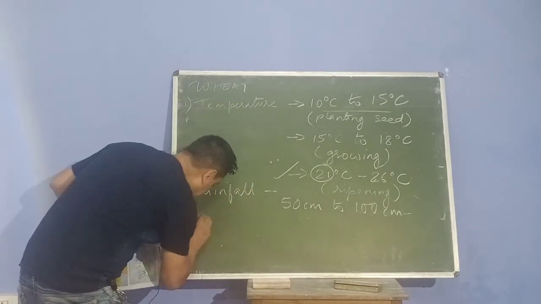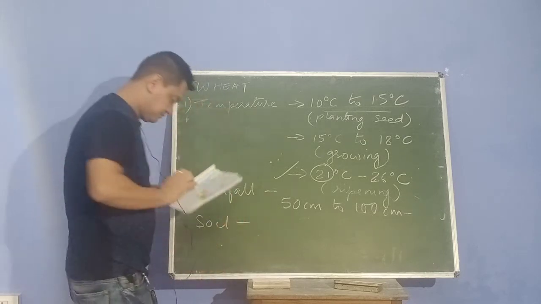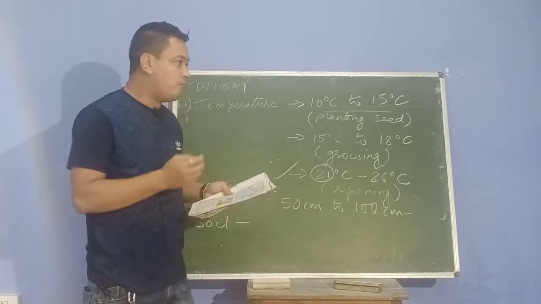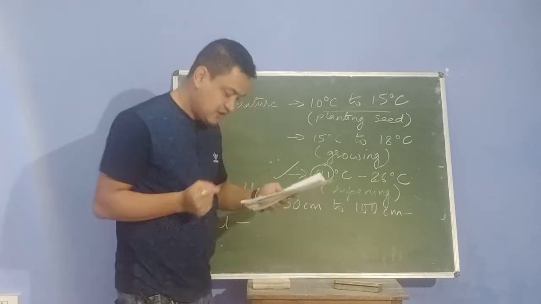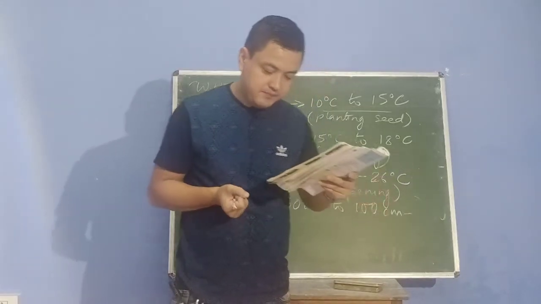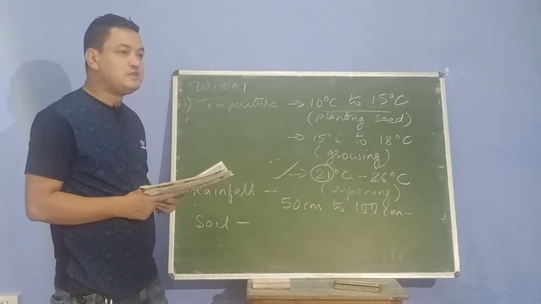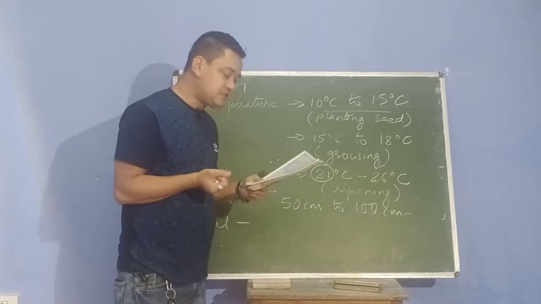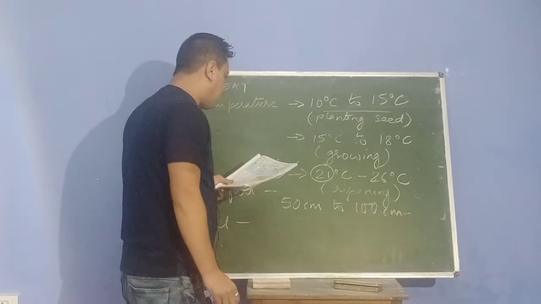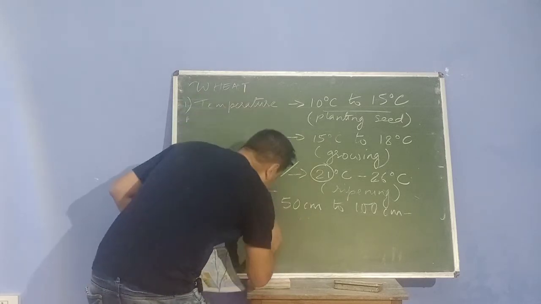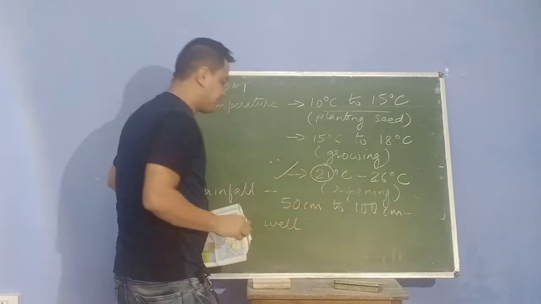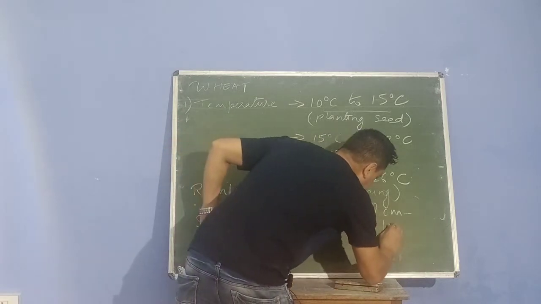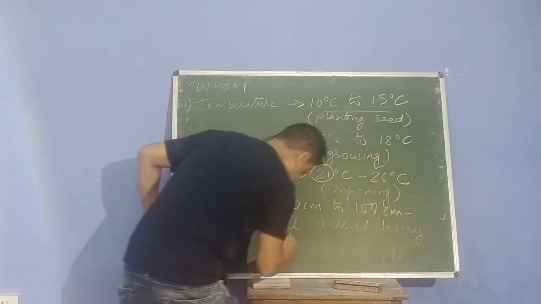Now, what kind of soil does wheat need? It needs well drained soil. Well drained means moist, well watered, loamy soil. Whenever we talk about loamy soil, it means clay soil which has got silt, etc. It is very fertile soil and is best suited for growing wheat. So I am writing: well drained, well watered, loamy soil.